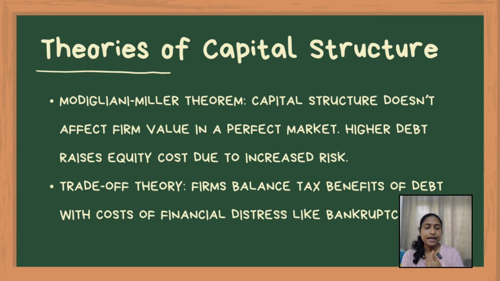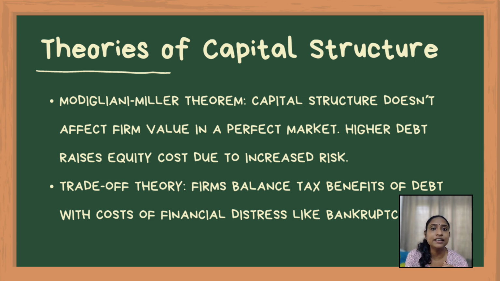Modigliani-Miller theorem is there. In this one, the proposition 1 is, in a perfect market, the firm's capital structure is irrelevant. Whether the company is financed by debt or equity doesn't affect its value. The second proposition is the cost of equity increases with the level of debt as equity holders demand higher returns for taking on more risk.